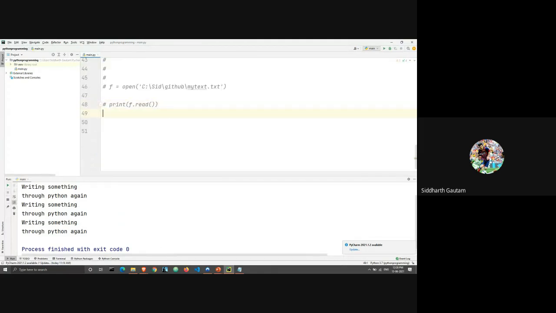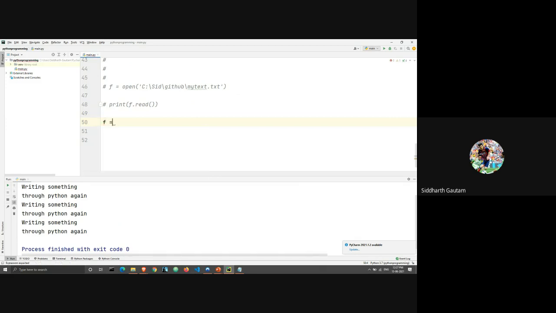There is nothing special that you have to do to create a file. There's no special syntax or special statement or special order you have to give to Python to create a file. In case you already have a text file, good. If you don't have a text file, Python will automatically create one for you. Let's take a look at how that works.